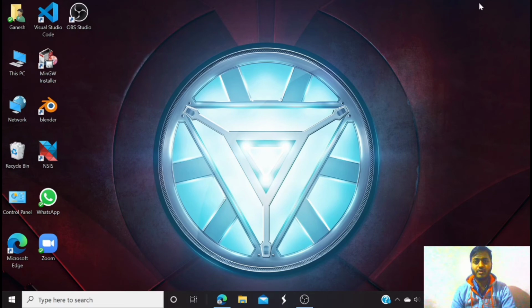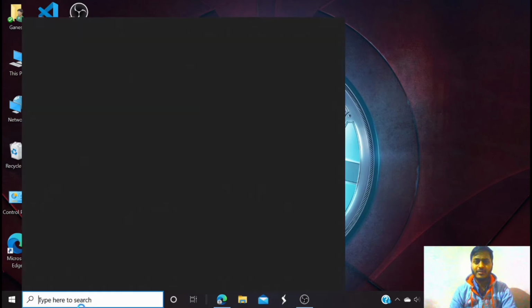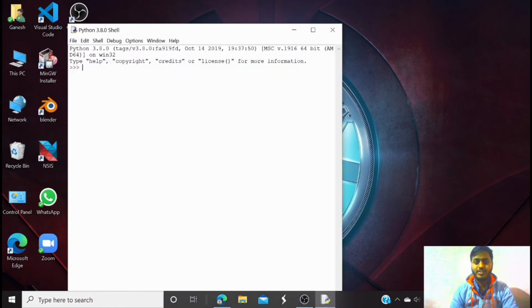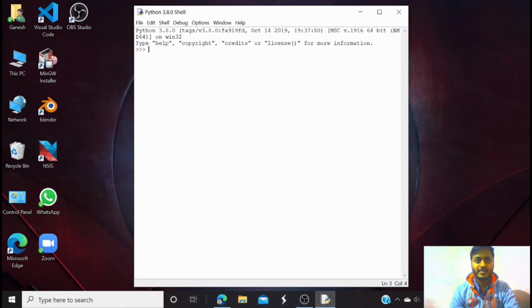Now we had talked about what is Python and how to install Python on your machine. Now it's the time to do the actual stuff, and the first step is to open the IDE. I am going to use VS Code later, but we are starting from the beginning, so we are going to use the Python IDE that comes with Python. And this is your Python shell, or you can call it a Python prompt.